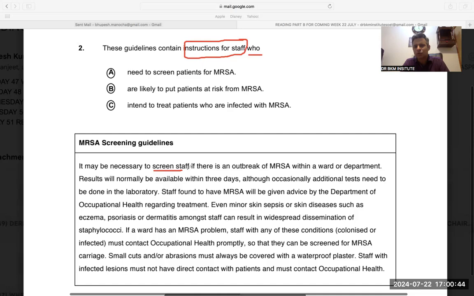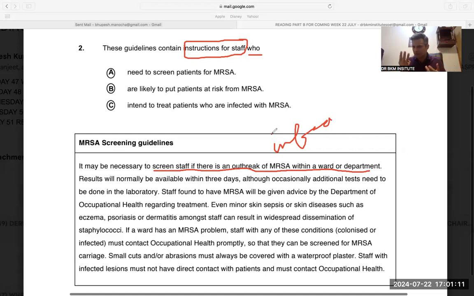It may be necessary to screen the staff if there is an outbreak of MRSA within a ward or department. If there is an outbreak of MRSA or any infection, I will read MRSA as infection. See, it will make your life 10 times easier. It may be necessary to screen the staff if there is an outbreak of an infection within a department or a ward.